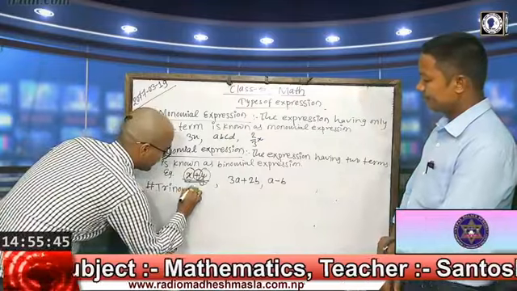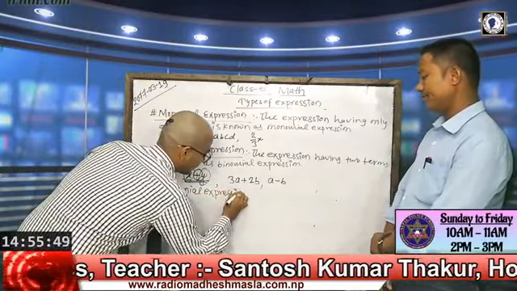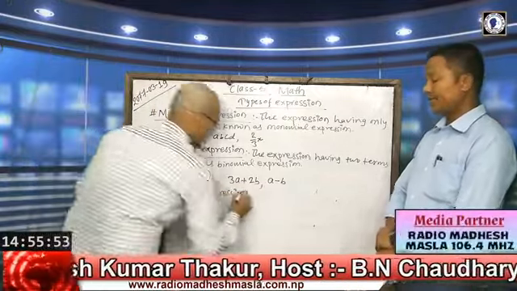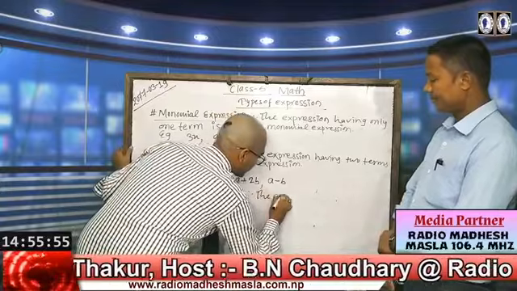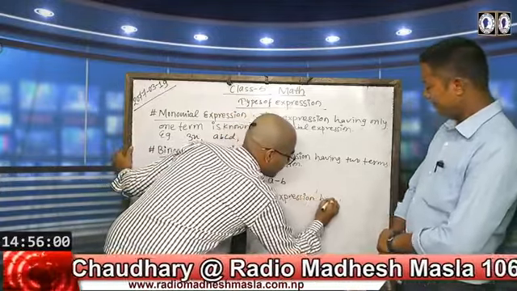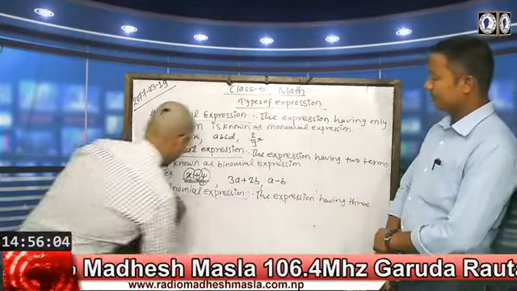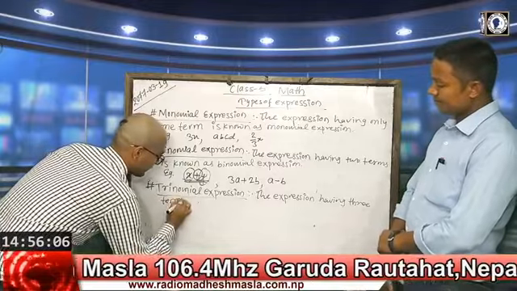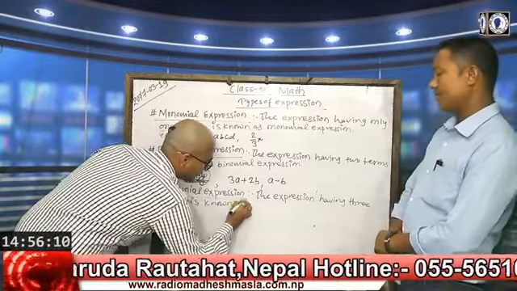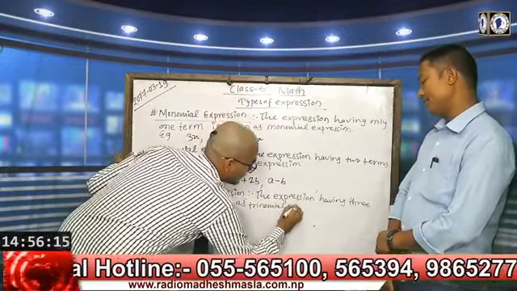Trinomial expression. Trinomial means having three. So the expression having 3 terms is known as a trinomial expression.